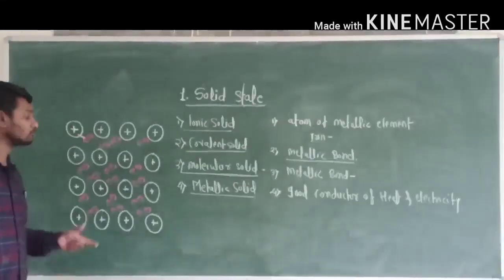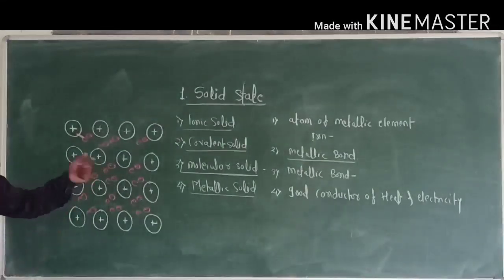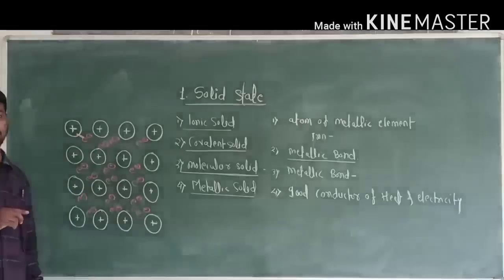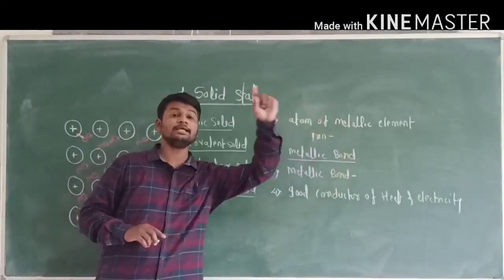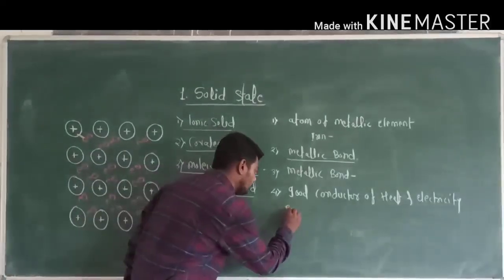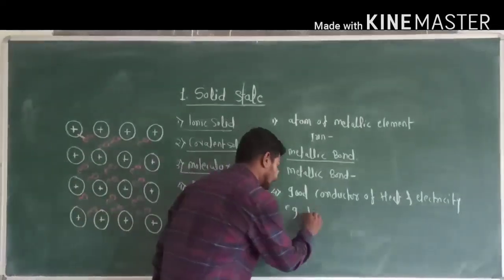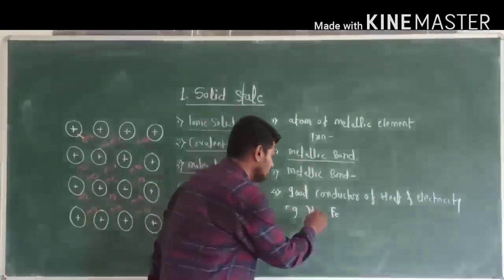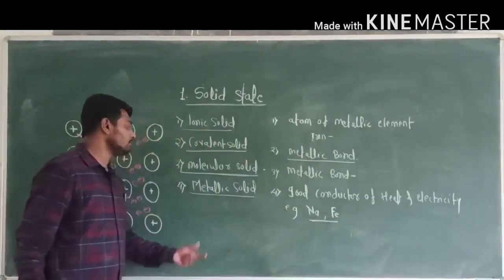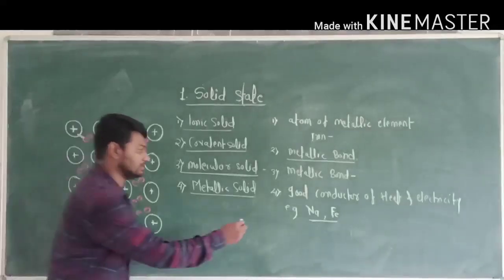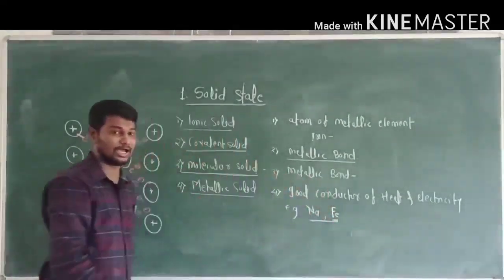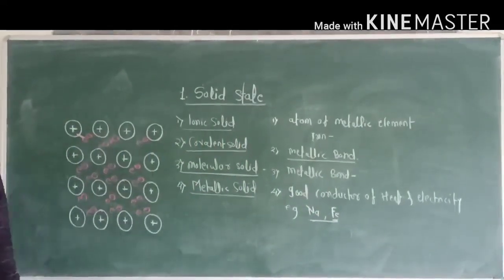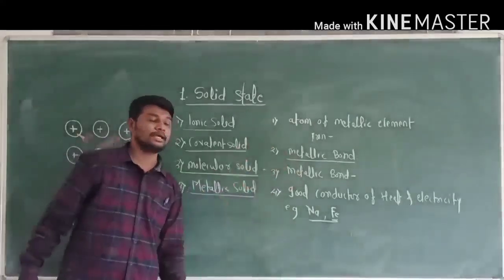Due to the presence of free or mobile electrons, the metallic solids act as good conductors of heat and electricity. An example of metallic solid is sodium, iron, etc. The best example is iron. All of you know the iron. Iron is the metallic solid, and this is a good conductor of heat and electricity.